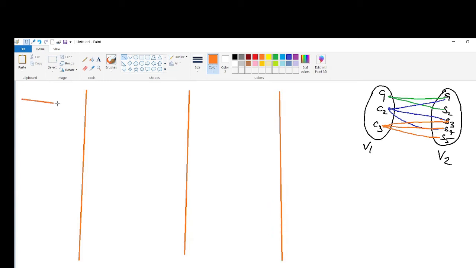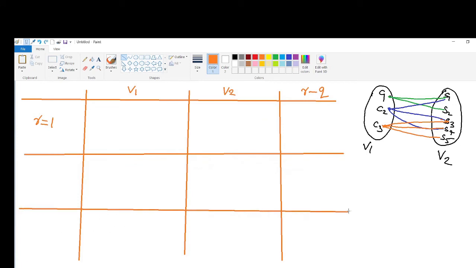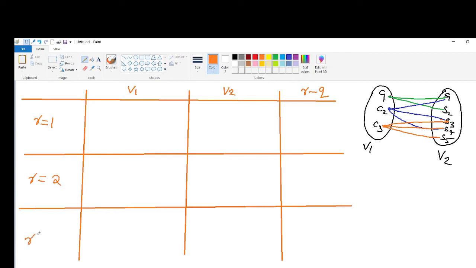So consider a table like this. Here we can consider V1, here V2, here the value of R minus Q, and here R equal to 1, here R equal to 2, and here R equal to 3. So here R denotes the set of vertices in V1.